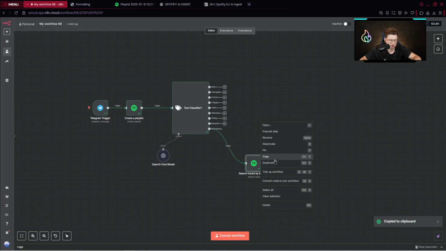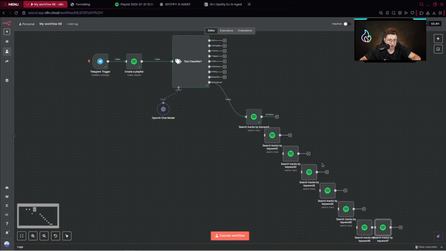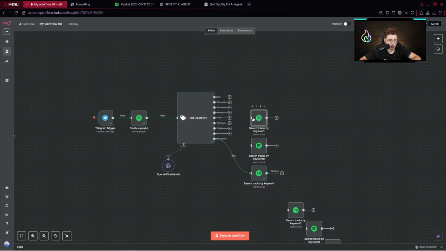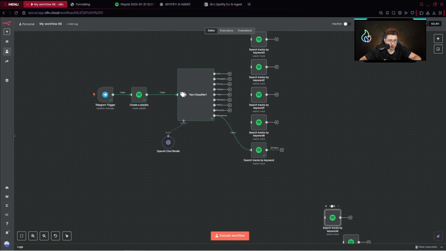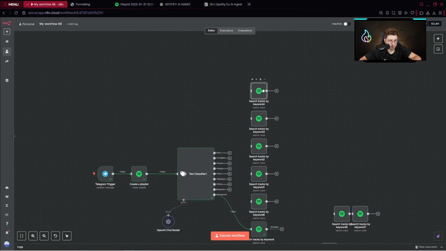Where do we have paste? I don't know, we don't have the paste here, but you can click Ctrl V, whatever. But the best approach is to click on this node and click Ctrl D, Ctrl D, Ctrl D, and do it instantly, like 2, 4, 6, 8, 9. Okay, we have 9 of them. And now simply what you want to do is to place them this way and connect them with the other specific paths. Let's take all of them. Wow, a lot.